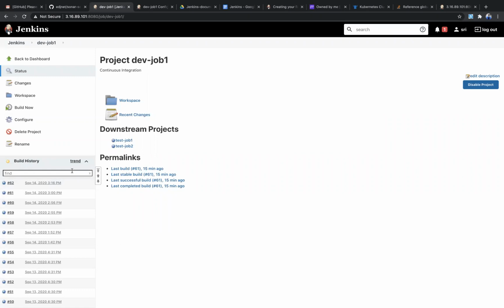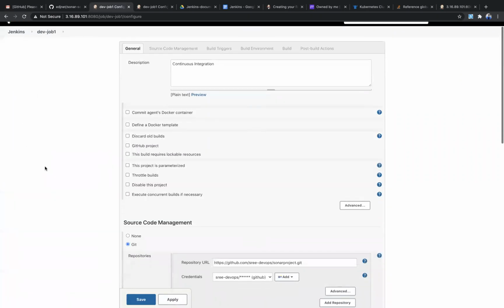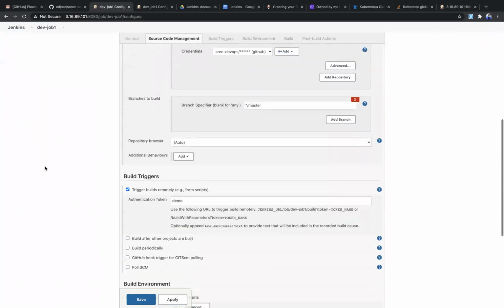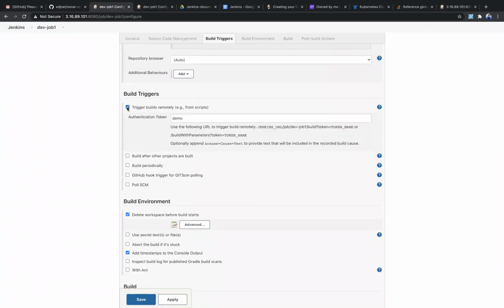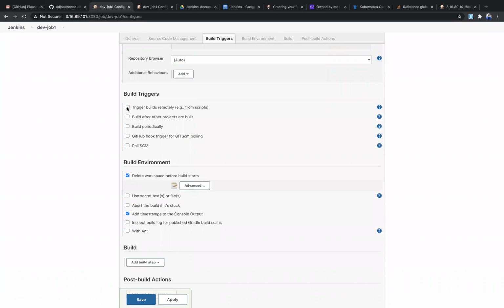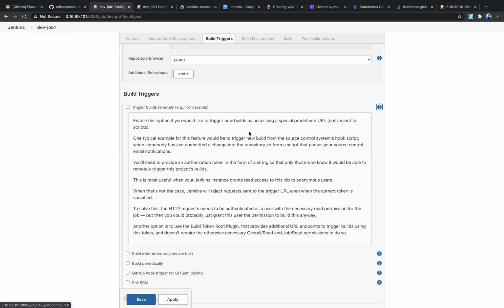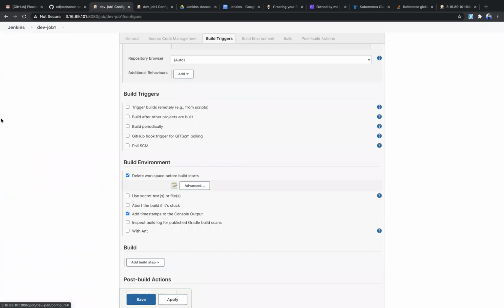And another one. So this is build remotely. And one more thing, if you don't understand anything, you can click on this one, and it is going to explain everything. So no worries about the explanation part. Next, build after other projects are built. Here the name says build after other projects are built.